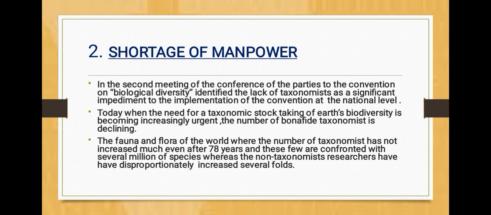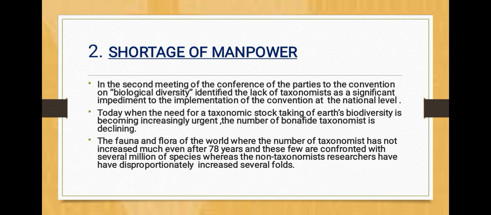Shortage of manpower. In the second meeting of the Conference of Parties to the Convention on Biological Diversity, a lack of taxonomists was identified as a significant impediment to the implementation of the Convention at the national level. Today, when the need for a taxonomic stock-taking of Earth's biodiversity is becoming increasingly urgent, the number of bona fide taxonomists is declining.